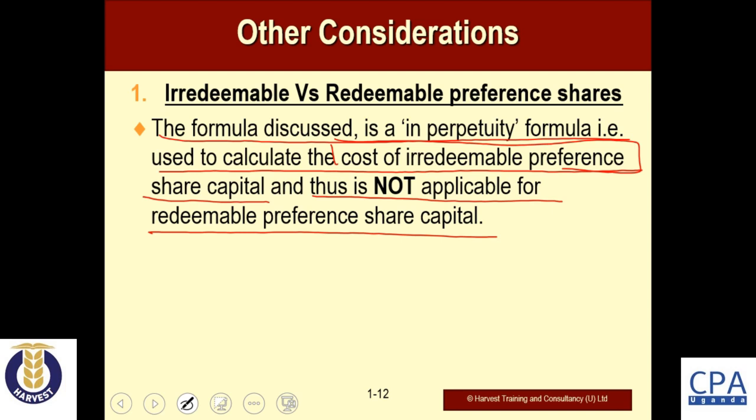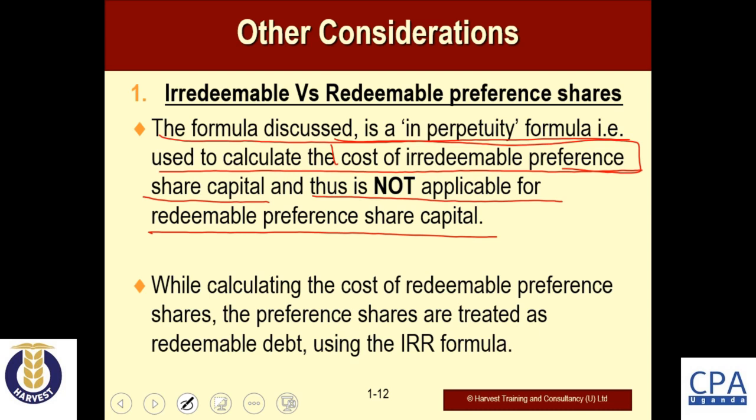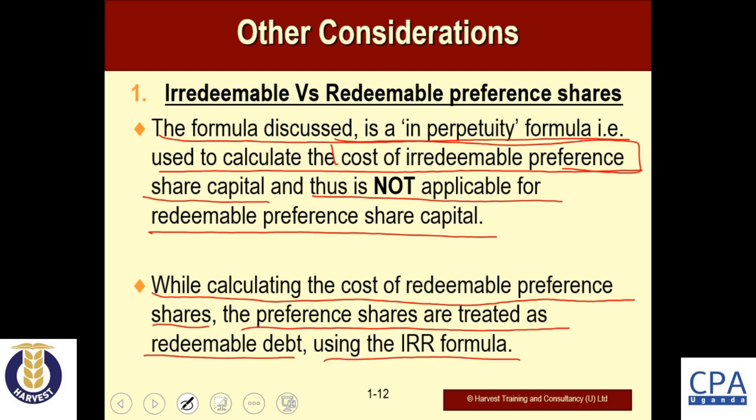So the formula we have just discussed will not work for redeemable preference shares. So what do we do in that case? Here we are saying that while calculating the cost of redeemable preference shares, the preference shares are treated as redeemable debt using the internal rate of return formula. So you will treat the redeemable preference shares as a redeemable debt, and then use the internal rate of return formula to determine the cost of redeemable preference shares.